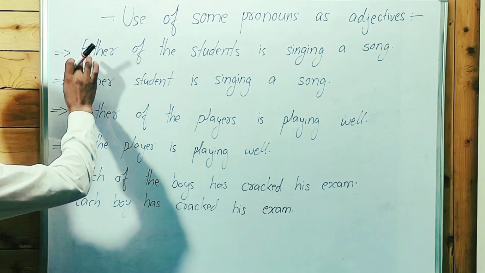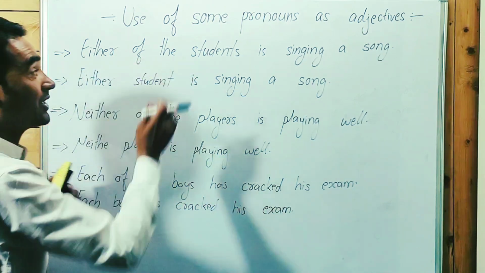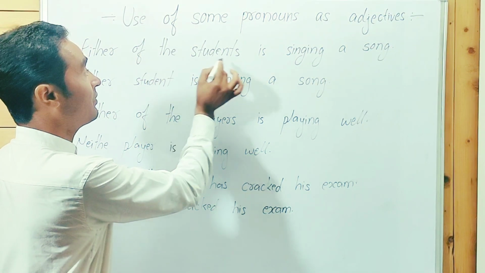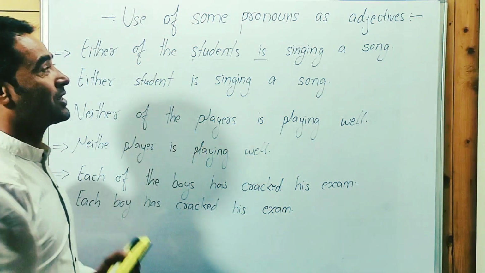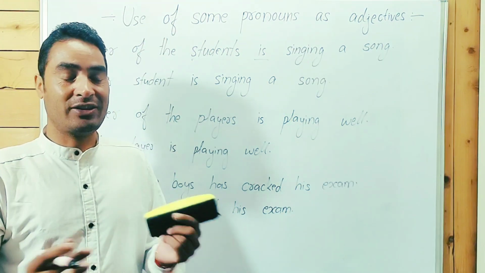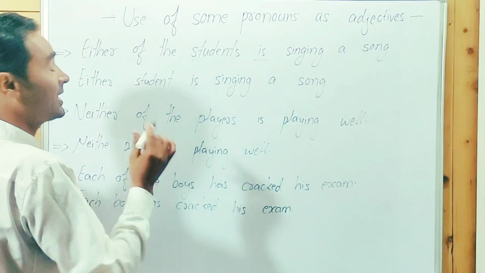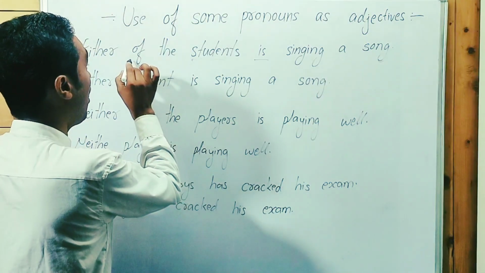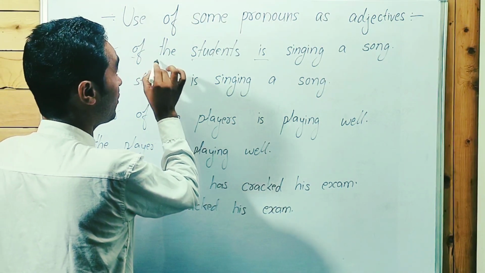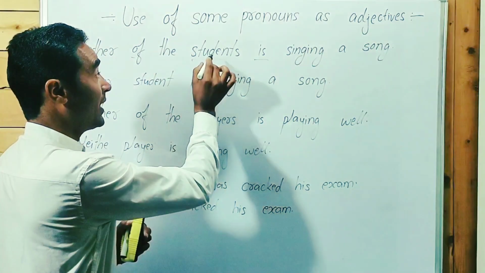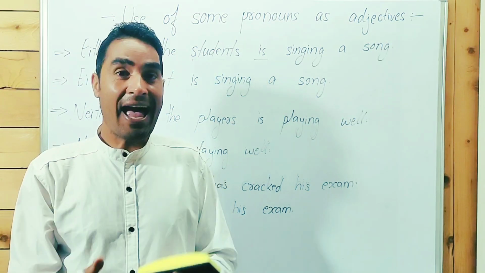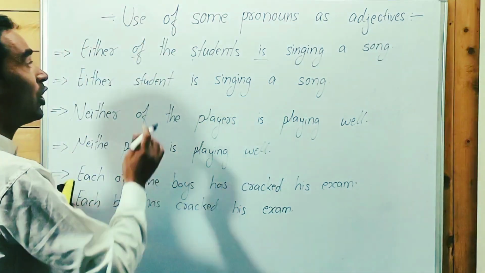Now, distributive pronoun: either of the students. Guys, point to be noted: it is "of the students is," not "are." You can't say "either of the students are singing a song." That will be an incorrect sentence. Why? Because here "of" is a preposition, and after a preposition, as you know, objects are written. So here "the students" is an object, not a subject.